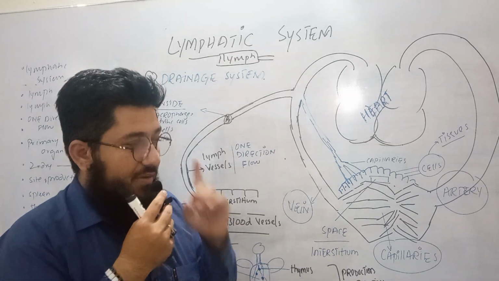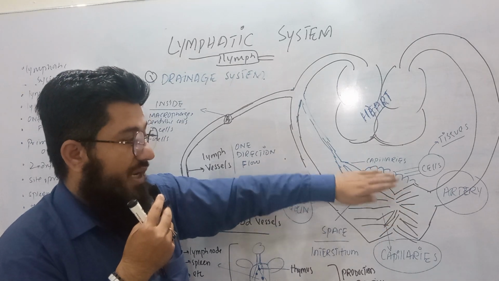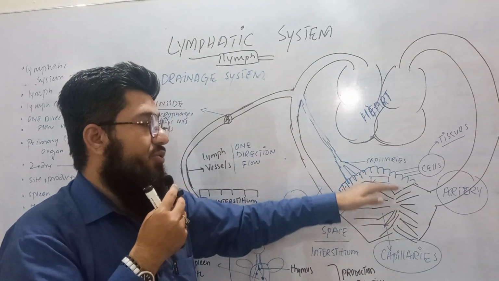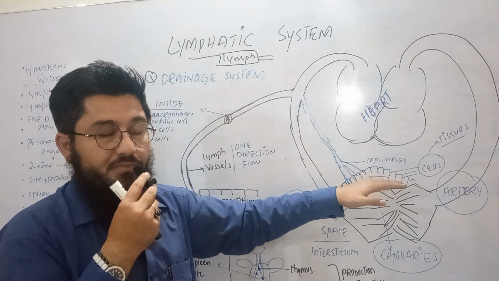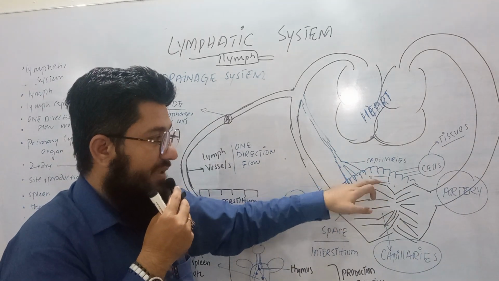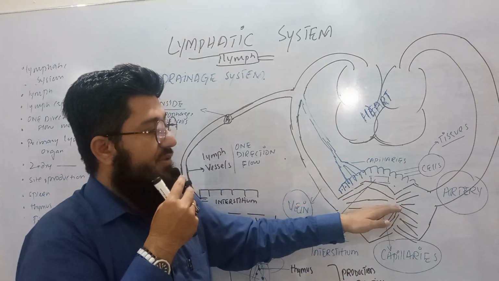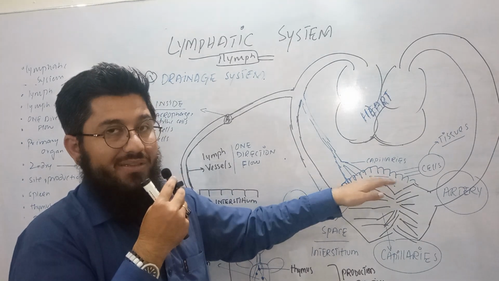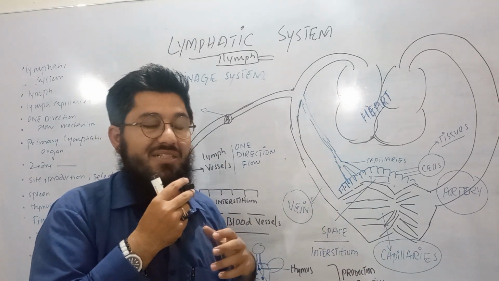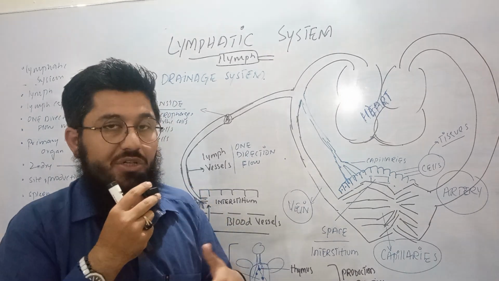So what happens now in a day? 20 liter of fluid oozes out from these capillaries to the space between the cells and the capillaries, which is called interstitium. The fluid that moves from the capillaries into this space is called the interstitial fluid, or one can also call this tissue fluid.